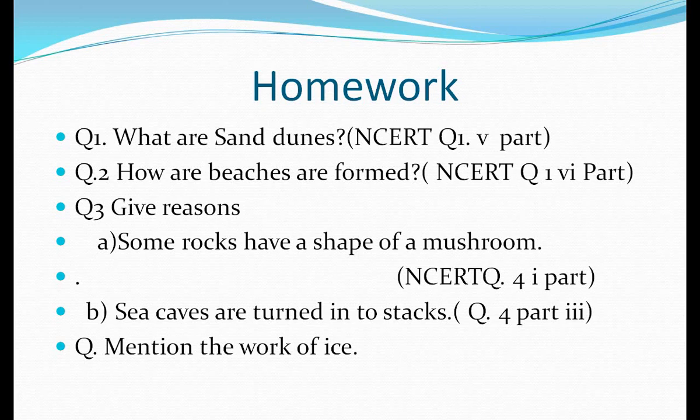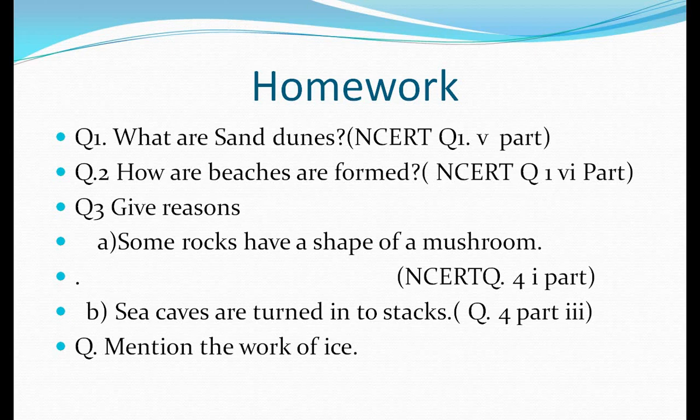Yes, this is the depositional activity. When sea waves strike the shore of the sea and deposit sand particles and pebbles, in this way beaches are formed. Give reason: some rocks have the shape of a mushroom. I just told you why some rocks have that mushroom shape. This is also your NCERT question, question number 4, first part.